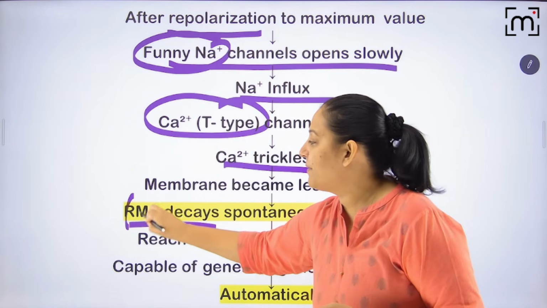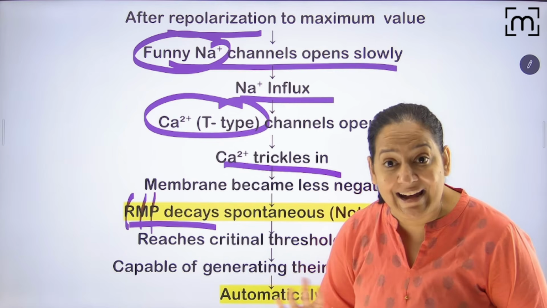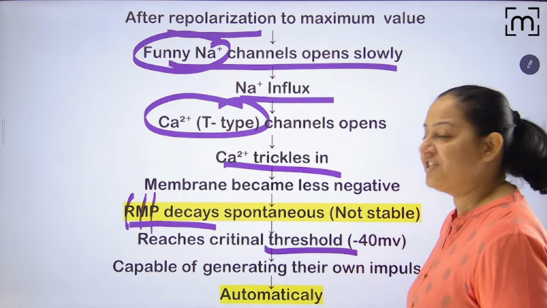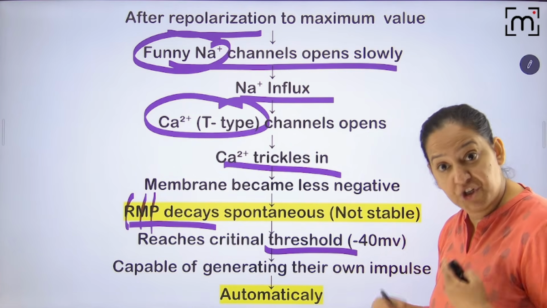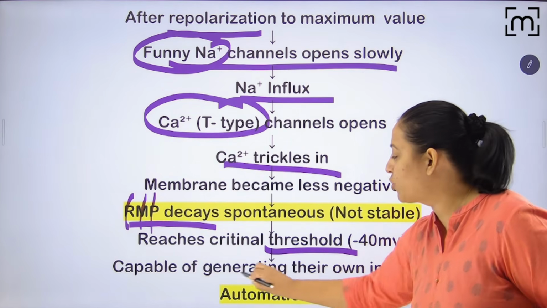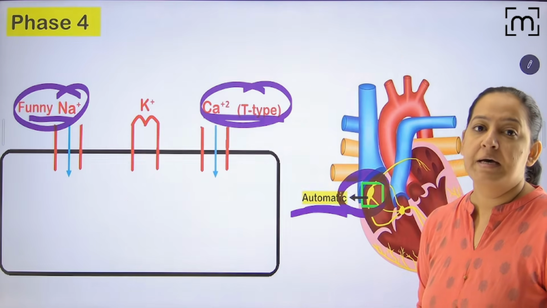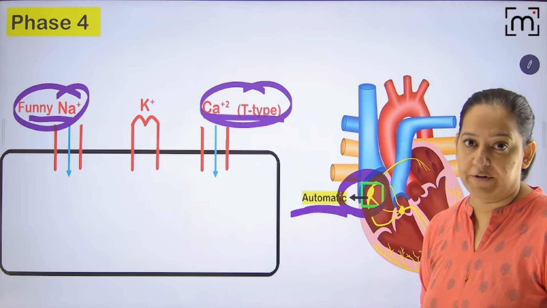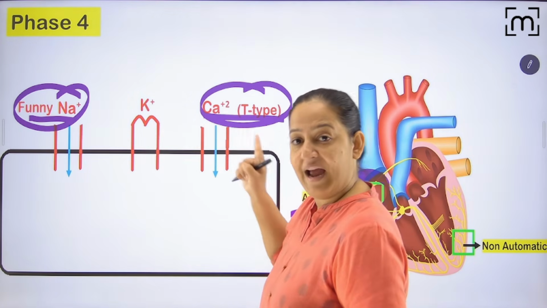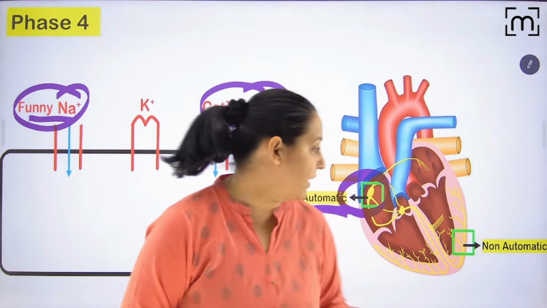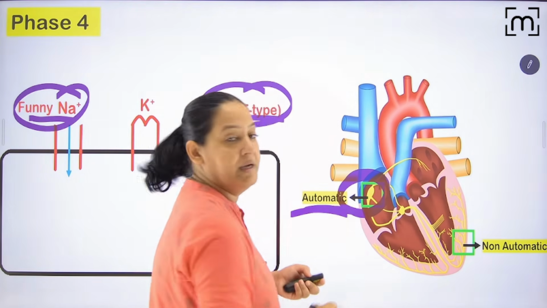The resting membrane potential is not maintained. It will decay. It will reach the threshold and it will be able to generate the impulse, and that is known as automaticity. Automaticity is the capability of generating a new impulse. So that is automaticity. I hope you got it. Because of the funny sodium channel and the T-type calcium channel, sodium influx and calcium influx. I'm talking about this automatic cell in phase 4.